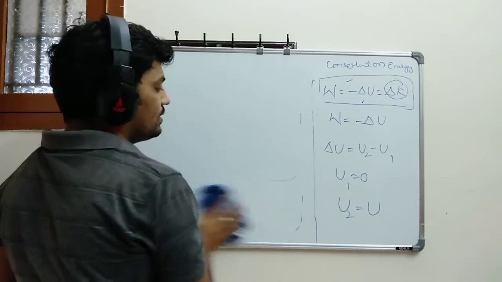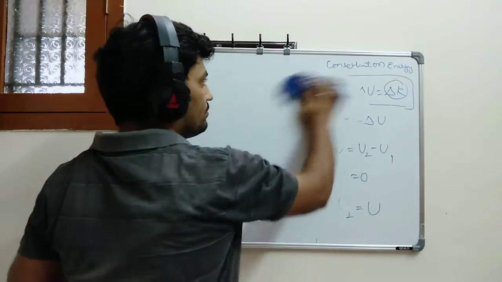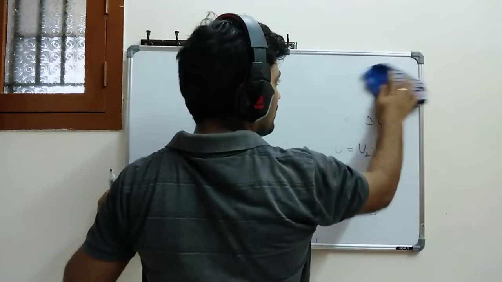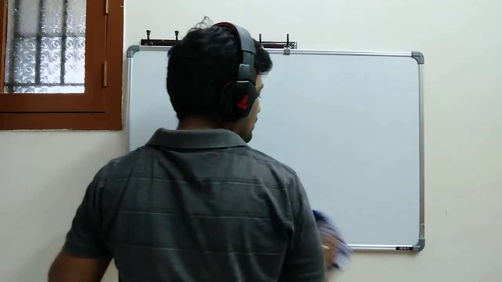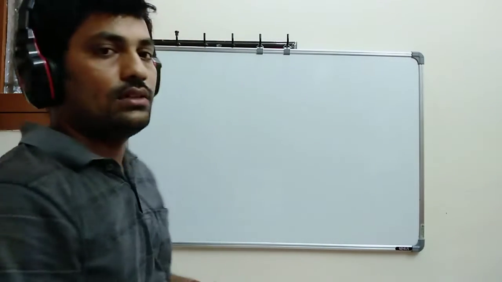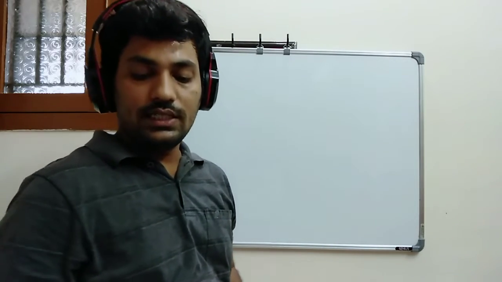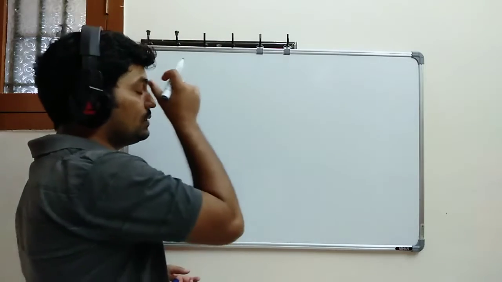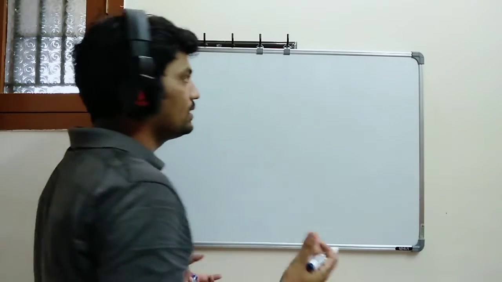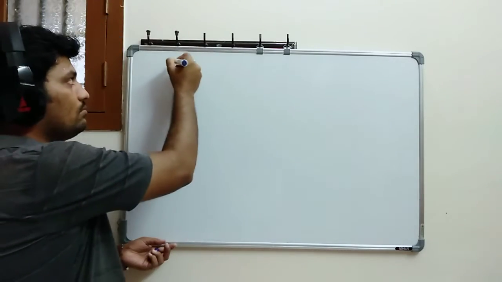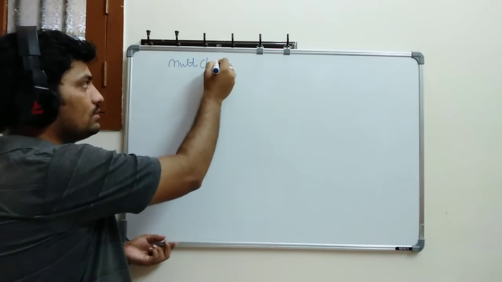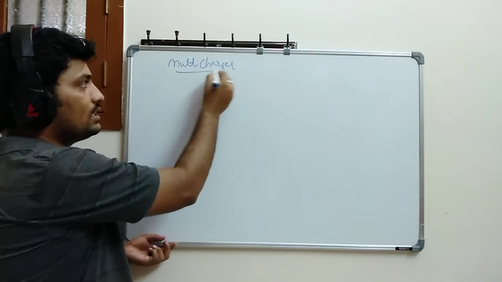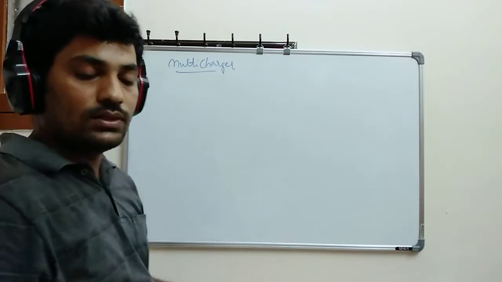So let's start for the multiple charges here. Okay, chalo. Multiple charges, how can I find the potential energy? Multiple charges means more than two charges.